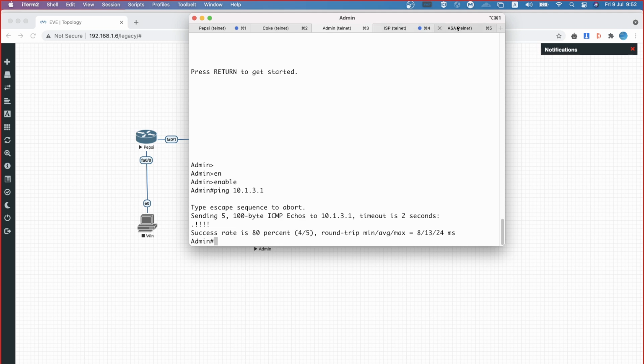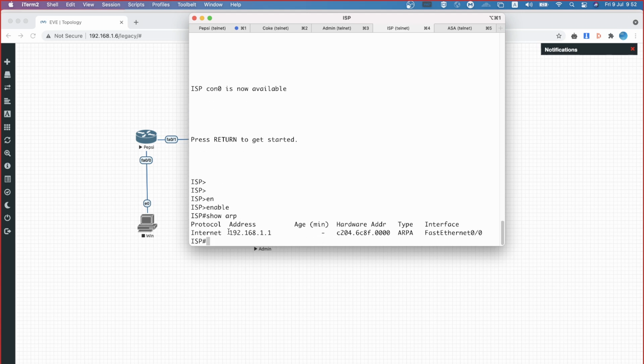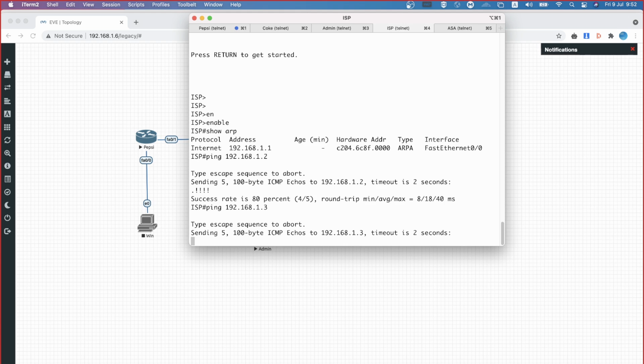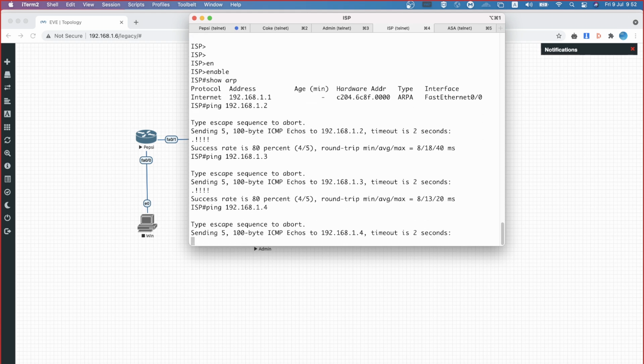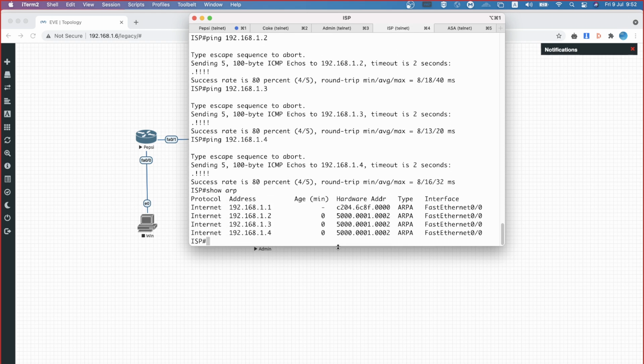Now I'm also going to my ISP router, then checking the ARP table. So I have 1.1, which is my IP address. This is my MAC address. I'm trying to ping 192.168.1.2. I'm also trying to ping 3. I'm also trying to ping 4. Check the ARP table. See that all of them are 5000.0001.0001, 0002. It's giving the details, right?